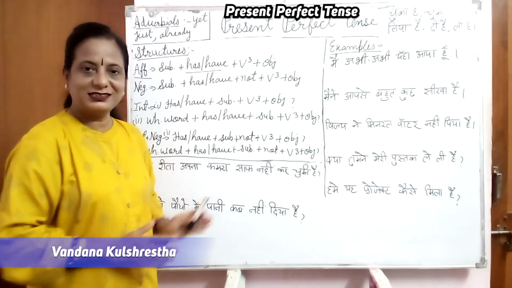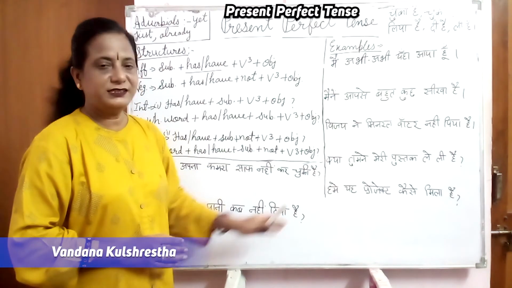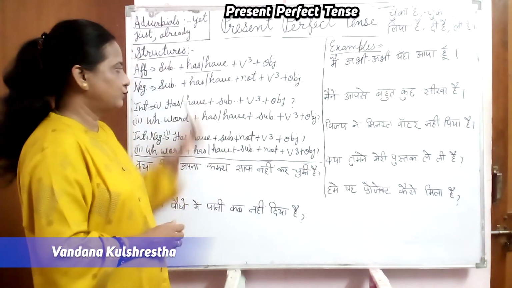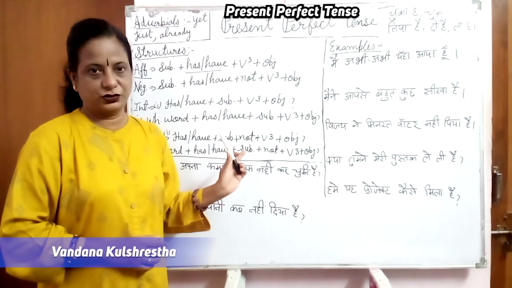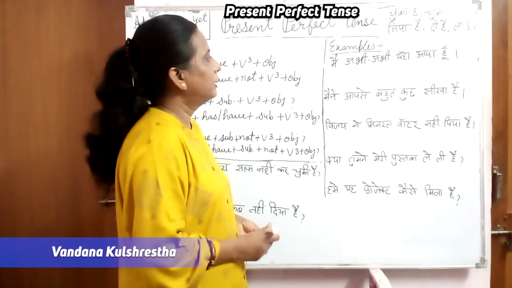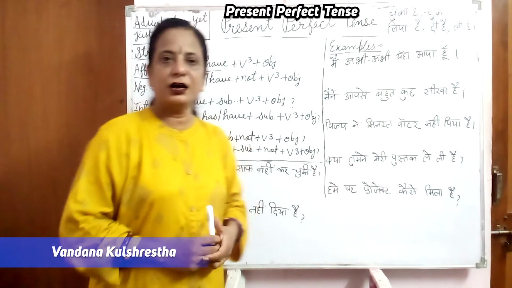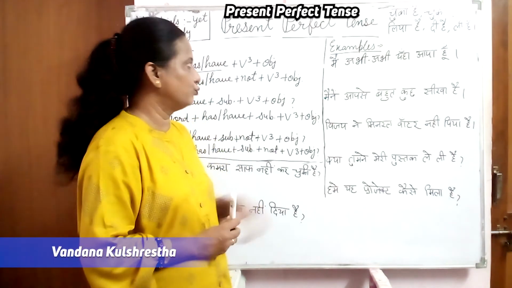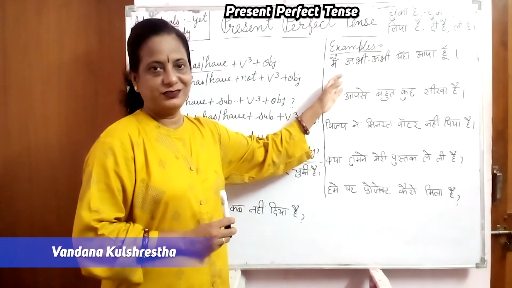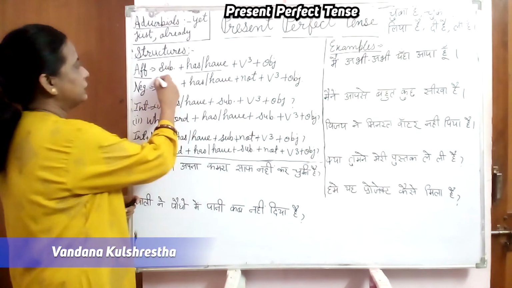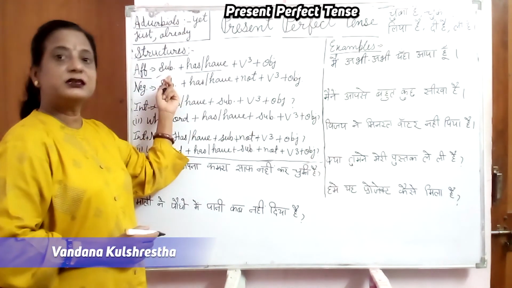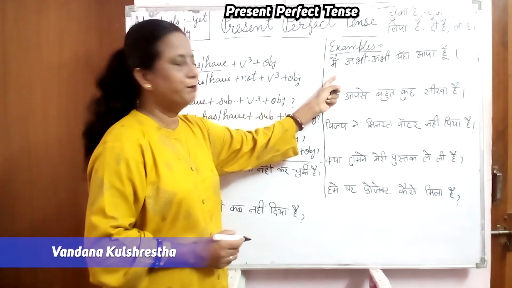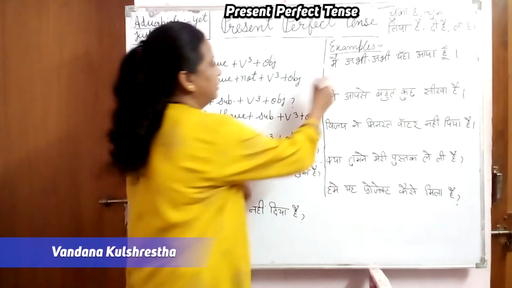So we have to translate all these sentences according to these formulas or structures. Number one example. मैं अभी अभी यहाँ आया हूँ. So this is an affirmative sentence. So we have to follow this. What comes first? Subject. So what is the subject here? मैं. I.